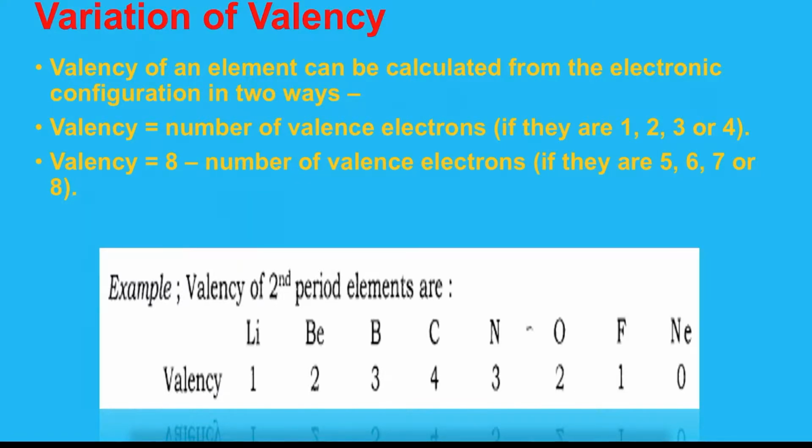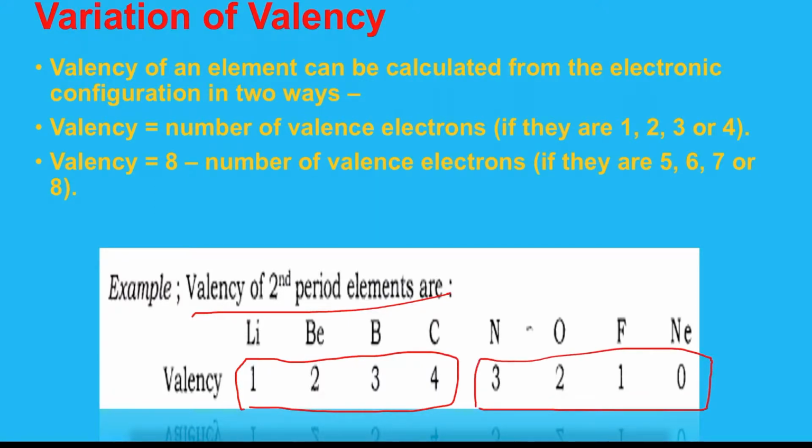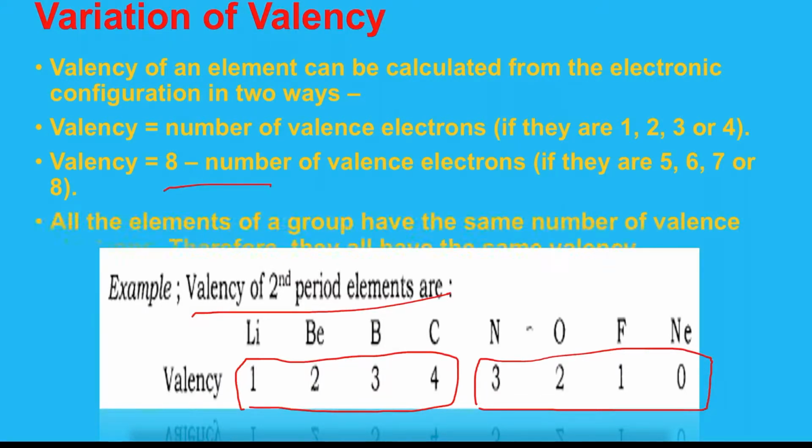So you can see from the example of the second period, if the valence electrons are 1, 2, 3, 4, then the valency and valence electrons of the element will be the same. And if the valence electrons are 5, 6, 7, 8, then you have to do 8 minus the number of valence electrons, and it will come out to be the valency. So these are the two methods of checking.